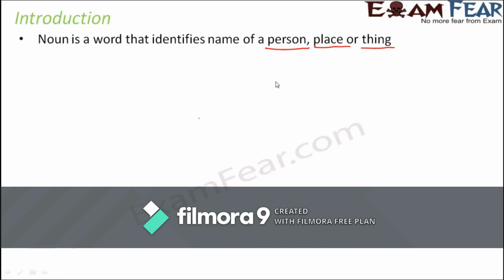But at the same time, places like restaurants or gardens or park, even they are nouns. So I hope that now you understand that when we say person, place or thing, it is in a broader way. It just doesn't talk about the name of a particular person or place. So any such word which identifies a person or place or a thing, that is a noun.